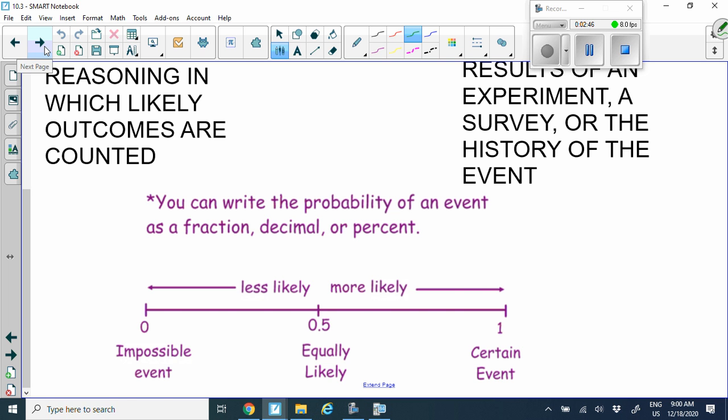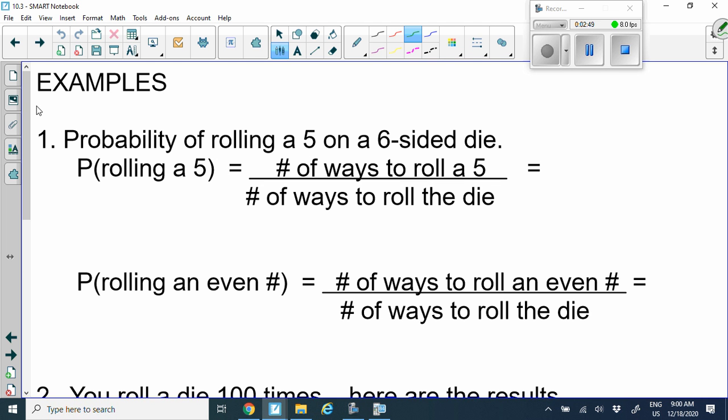Okay, let's go ahead and do a couple examples here. So probability of rolling a 5 on a 6-sided die. Now, this is using theoretical probability. So let's just think about a 6-sided die. So we have 6 sides total. So theoretically, like in a perfect world, what would be the chances or what would be the probability of getting that 5? Now think about how many 5s are on that 6-sided die. Well, there is only one side that has 5. Now, how many sides does the die have total? 6. So basically, our probability of rolling a 5, theoretically, on a 6-sided die is 1/6.